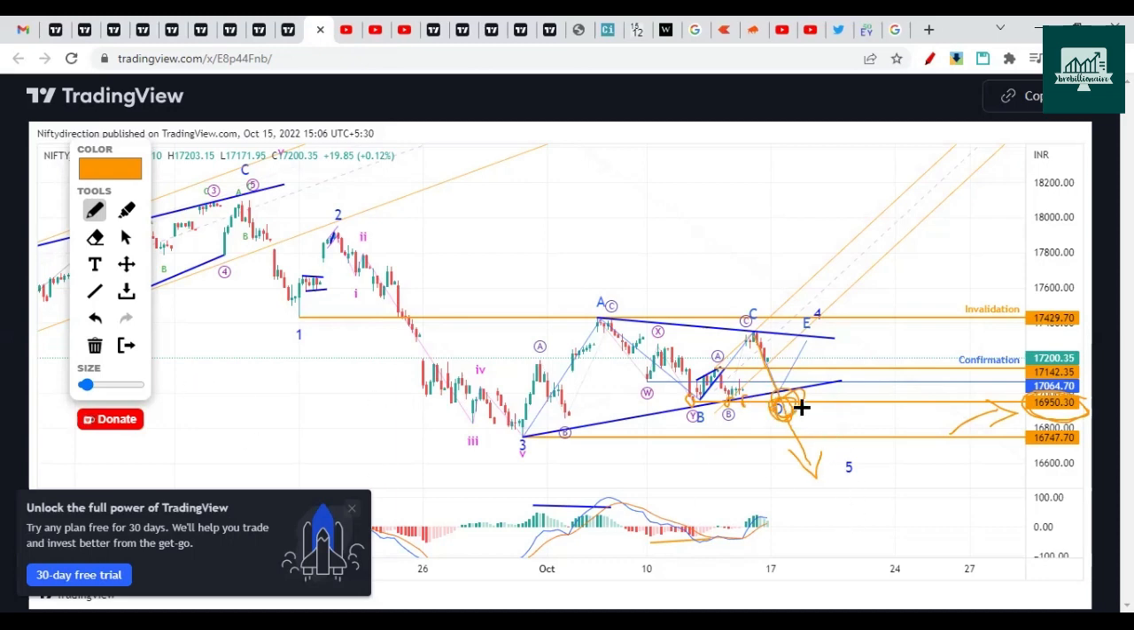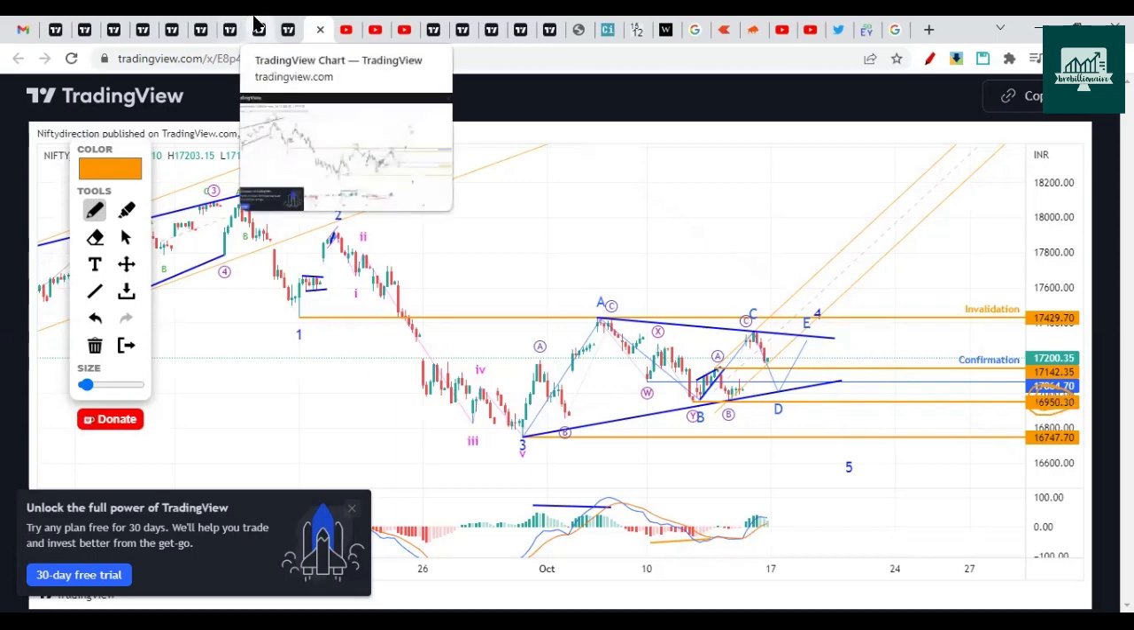If it breaks on the downside, then this will be wave 1, this will be wave 2. Somehow I'm not able to label this as a 1, 2. So there is no pattern that fits here if we break 16,950. So I did not tell you that. We have to consider that it will not break this.